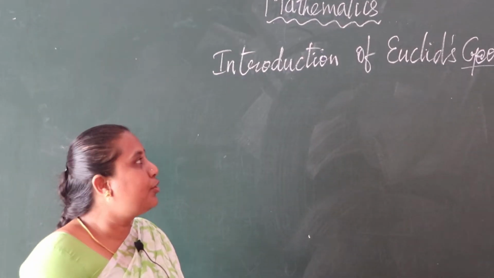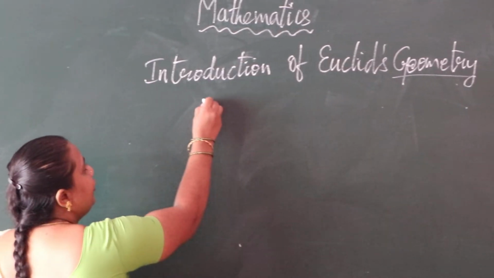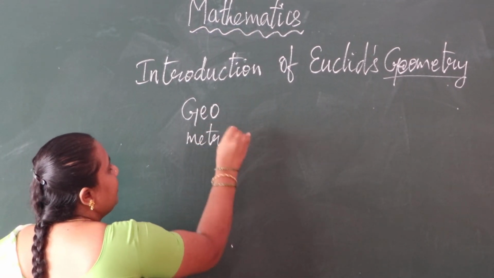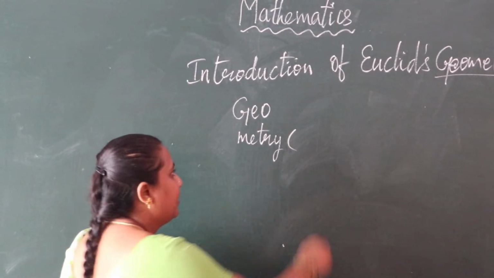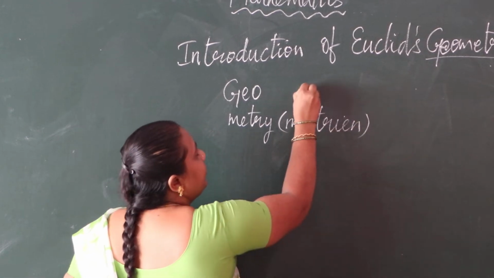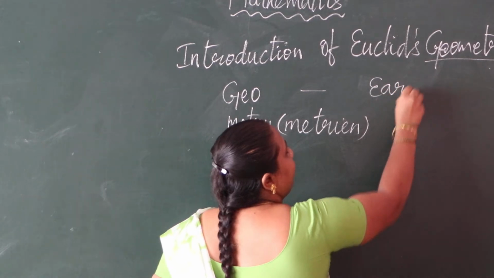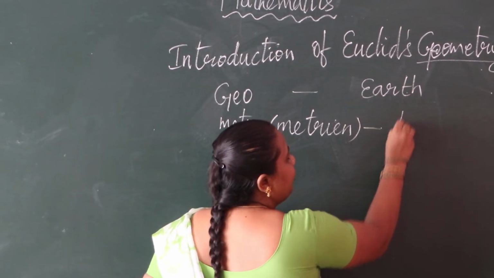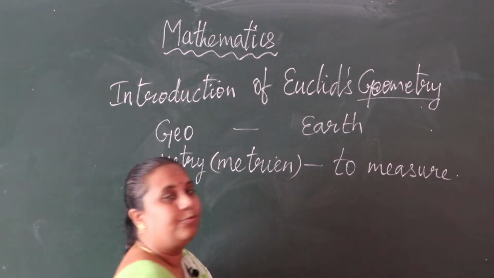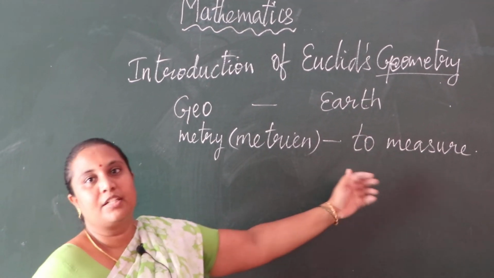We should split this single term geometry into two words, that is geo and metry. This metry we can say metrian. Geo means earth, and metry means to measure. So first thing we should learn is what the word geometry means: geo means earth and metry means to measure.